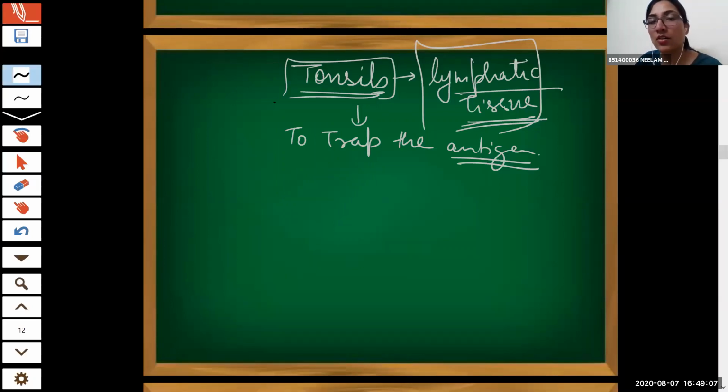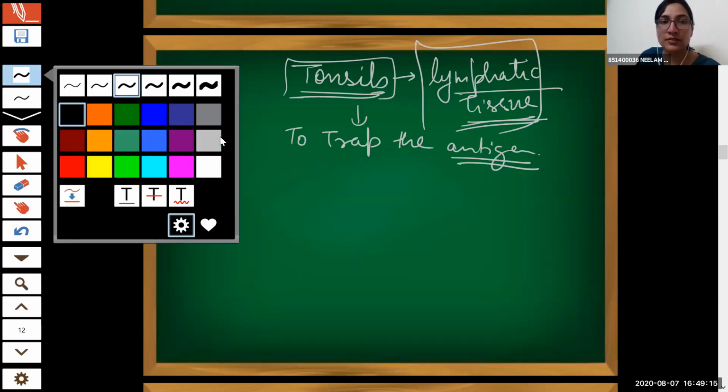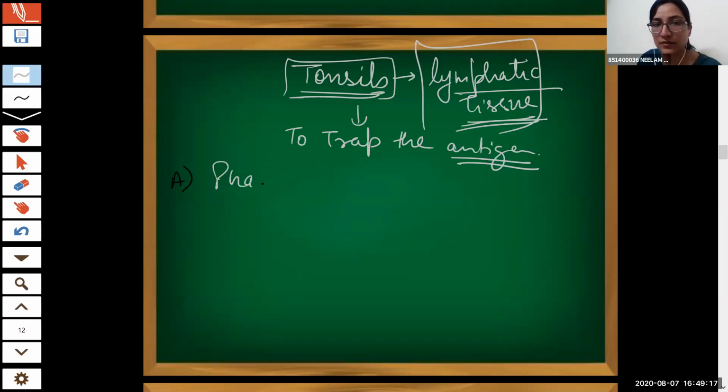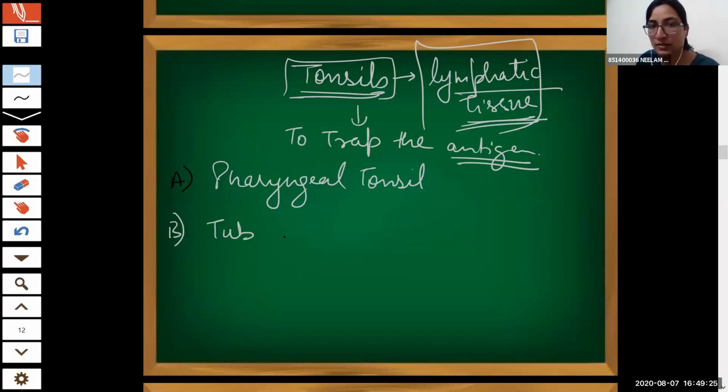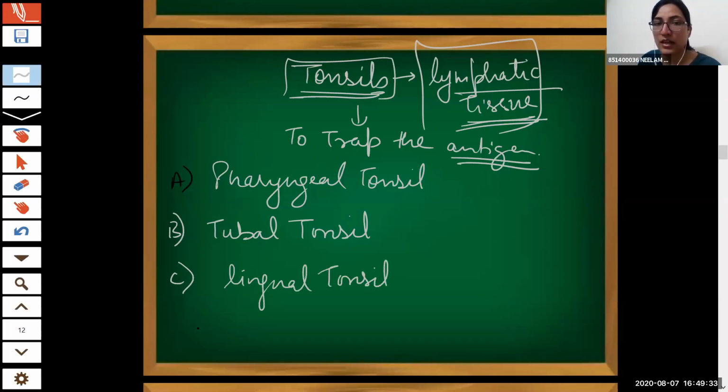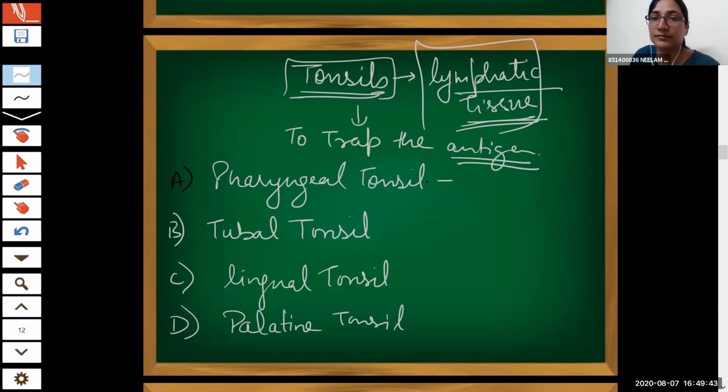Now tonsils are also of four types. First is pharyngeal tonsils. Second one is the tubal tonsils. Third one is the lingual tonsils. And the fourth one is the palatine tonsils. Very nice, excellent, good.